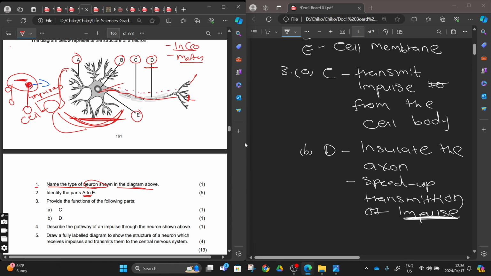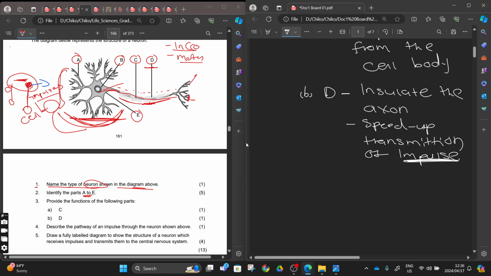When it comes here, because this axon is insulated, they might ask you in some questions, if they bring another one with insulation and another without the myelin sheath, which one the impulse will move faster in. The impulse will move faster in those that are myelinated. So you have to know the function of this myelin sheath.